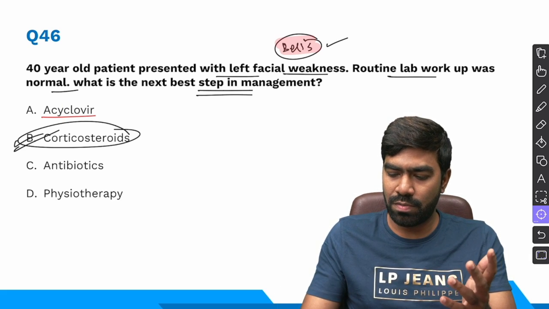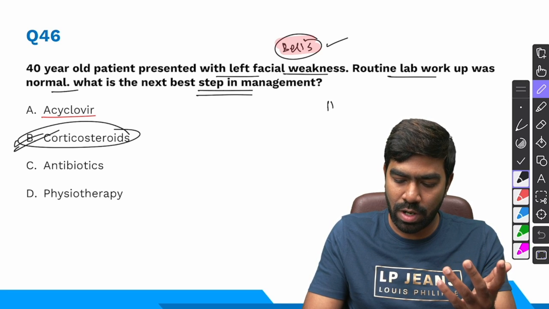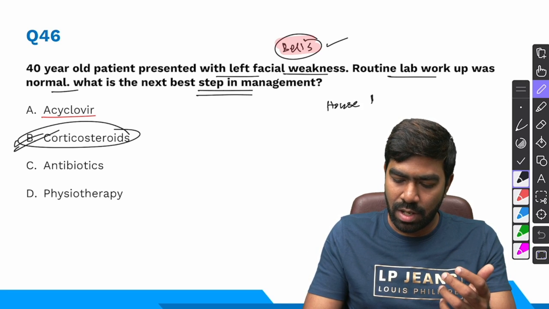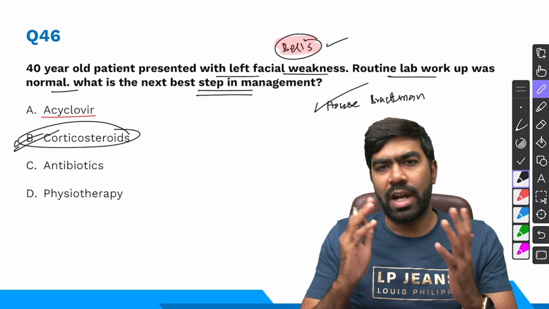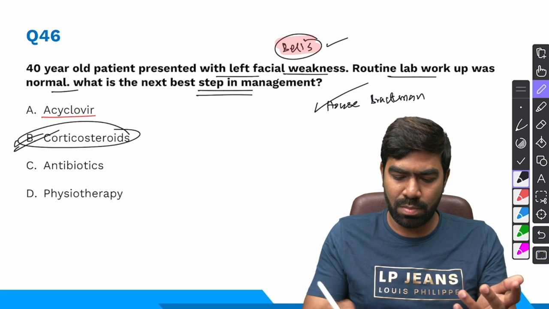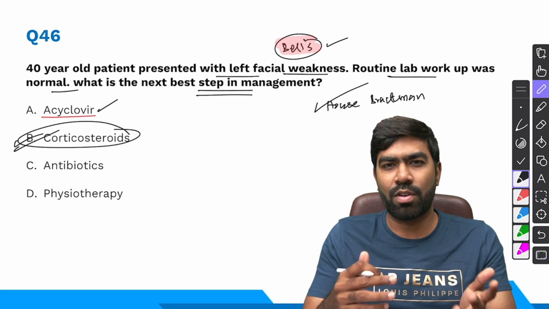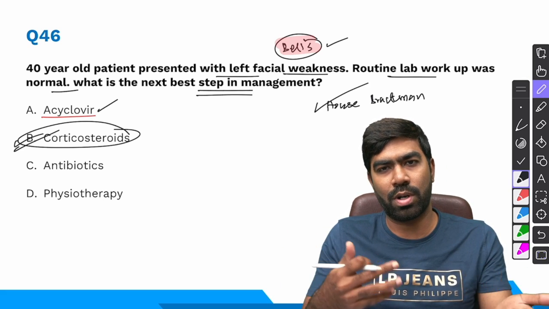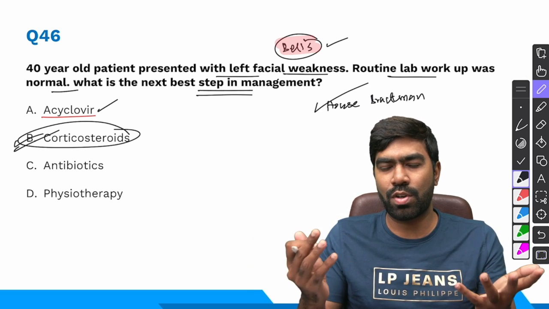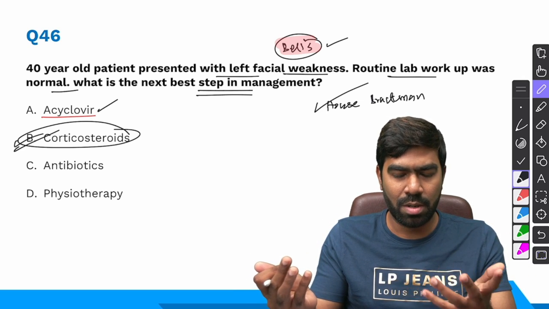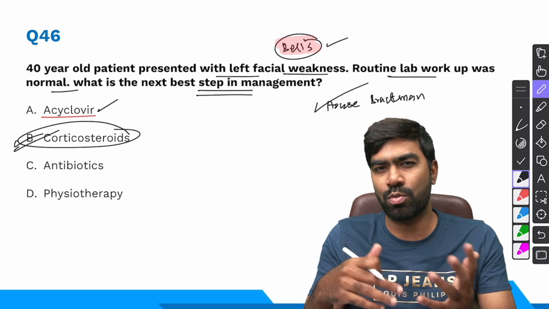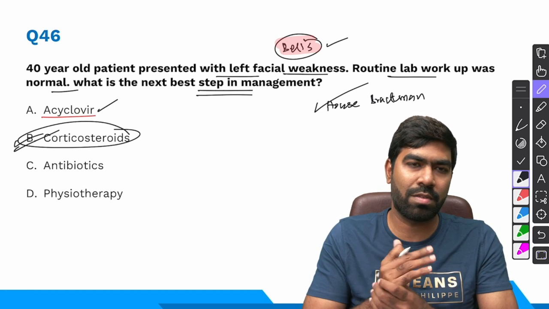For example, we use a severity grading system called House-Brackmann grading. In that, grade 4 or grade 5, if it is present, probably you can add antivirals like acyclovir or valacyclovir. I typically prefer valacyclovir 1 gram TDS for 7 days. Or if you want, you can use acyclovir 400 milligram 5 times a day for 7 to 10 days also. But valacyclovir has a superior bioavailability and superior efficacy and lower side effects. That's why I prefer valacyclovir.